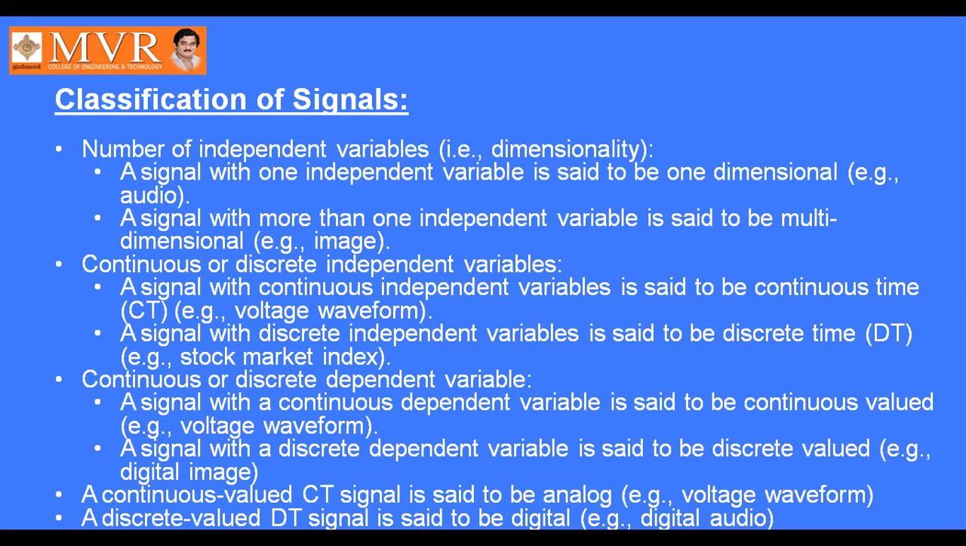So dimensionality, that is called dimensionality. Based on the number of independent variables, if it is one independent variable, it is called a one dimensional signal. More than one independent variable, it is a multi-dimensional signal. Based on continuous or discrete independent variables, a signal with continuous independent variables is said to be a continuous time, that is CT signal. A signal with discrete independent variables is said to be a DT signal. Next, continuous valued CT signal is said to be an analog signal, and discrete valued DT signal is said to be a digital signal.